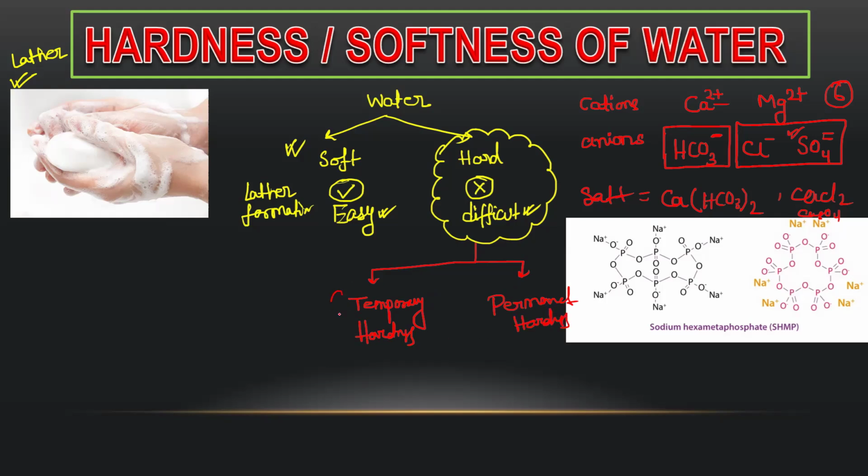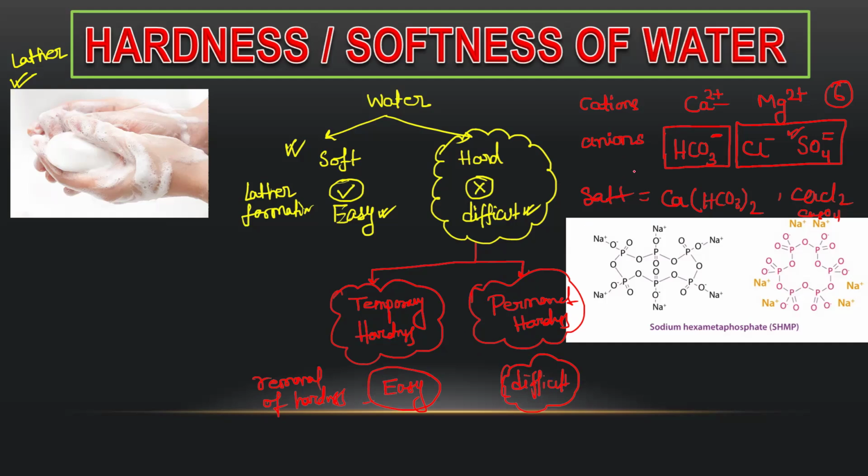What I said, difficult? No, no, no. Temporary is easy. It is easy to remove the hardness. Now it is difficult, so that is permanent. Hardness has become permanent, so it is very difficult to remove the hardness. So removal of hardness is easy for temporary hardness. Removal of hardness is difficult for permanent hardness.